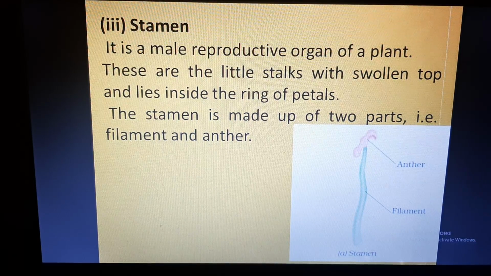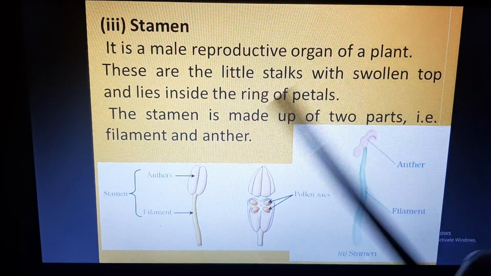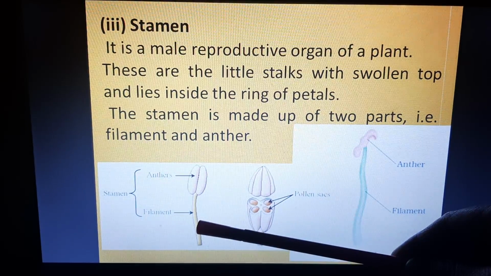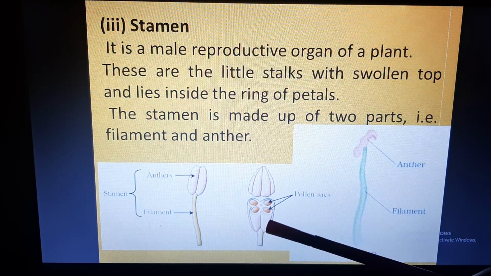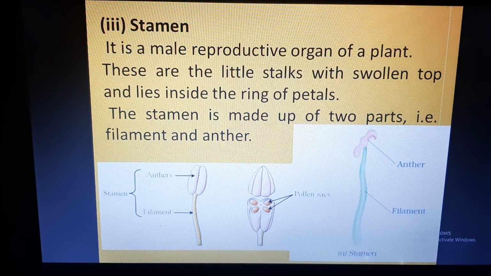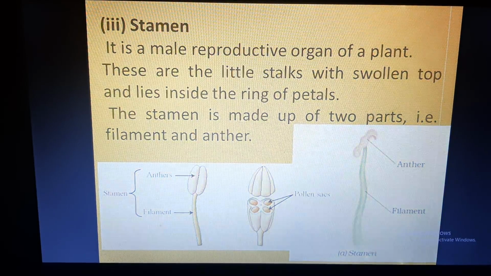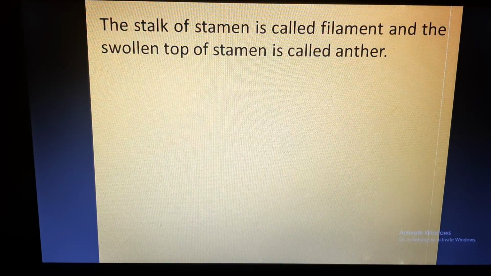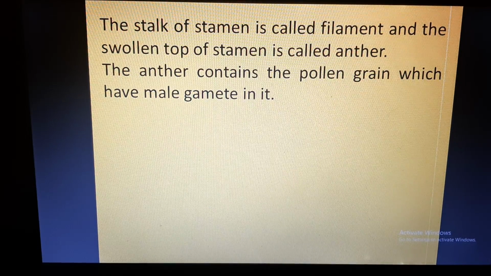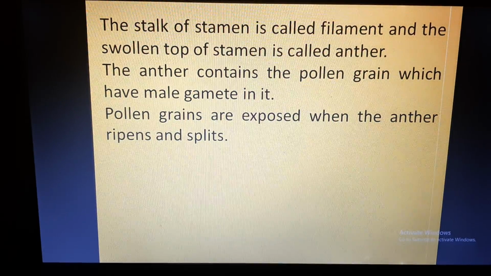These anthers have the pollens. So here you can see this is stamen, this is anther, and this is filament. This anther has pollen sacs, and pollen sacs have pollen grains, which have male gametes. The stalk of stamen is called filament and the swollen top is called anther. Anther contains pollen grain, as I told you. These pollen grains have male gametes in them.